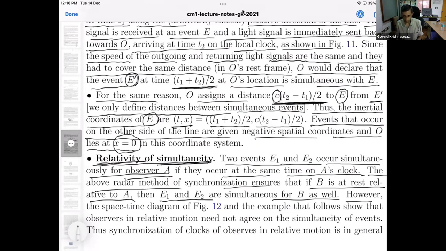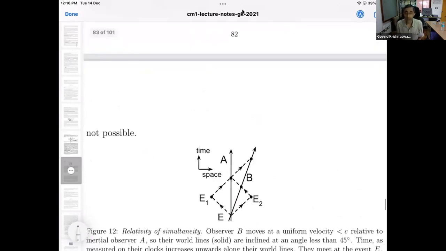However, we will now show both through space-time diagrams and through thought experiments that observers in relative motion need not agree on the simultaneity of events. So the synchronization of clocks doesn't work for observers in relative motion. In general, it doesn't work. So they cannot agree upon simultaneity. So let me explain this in a picture.